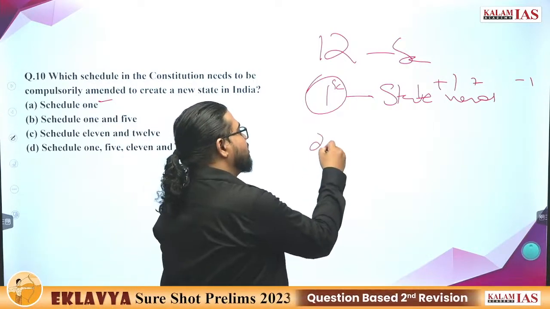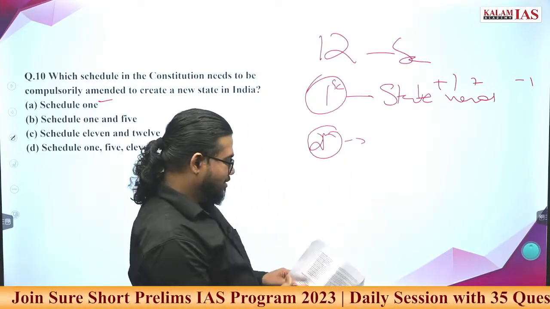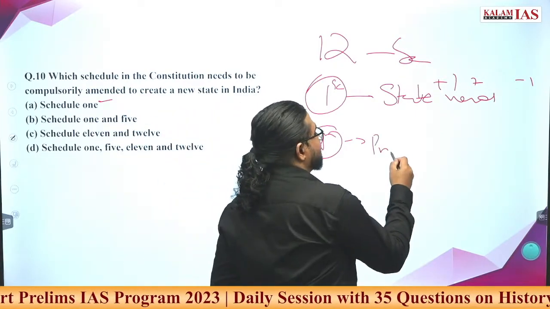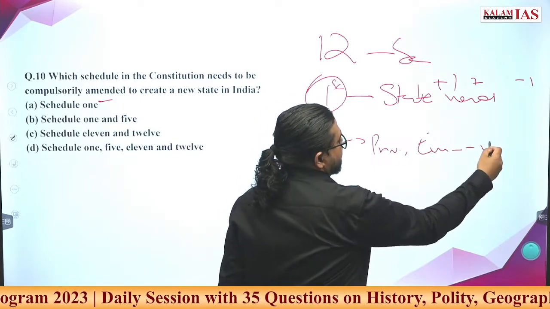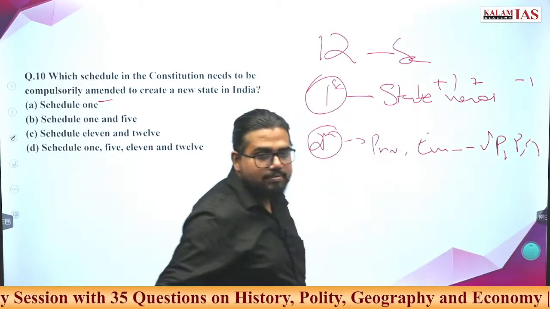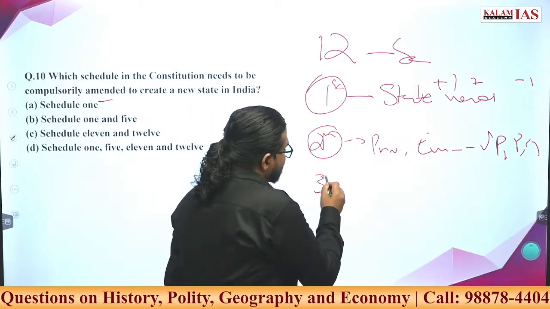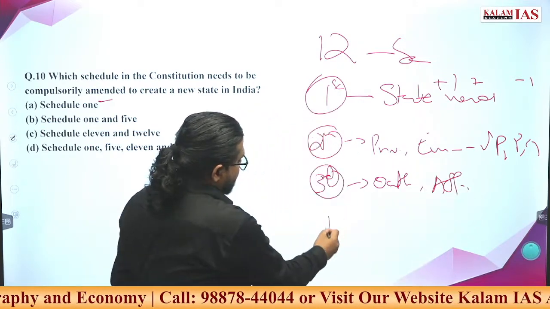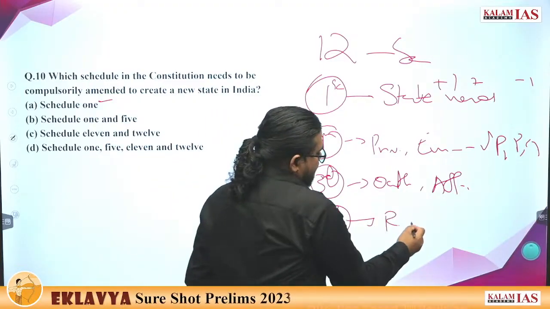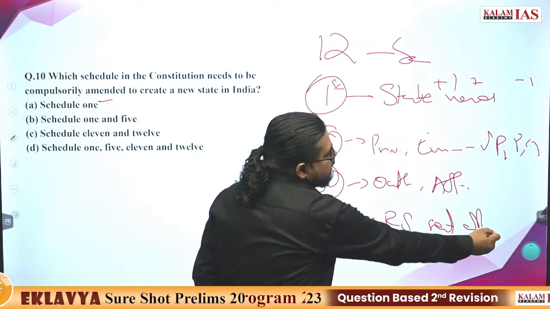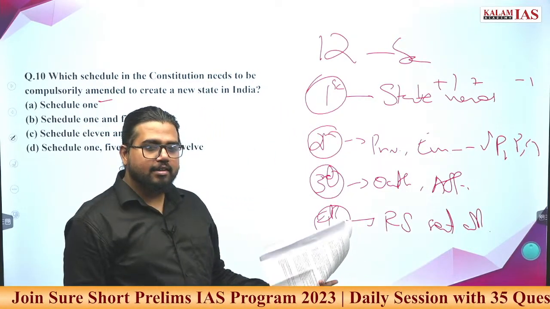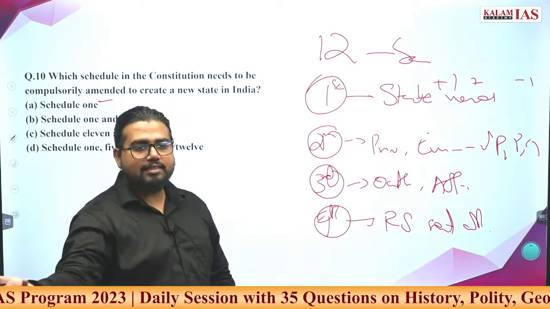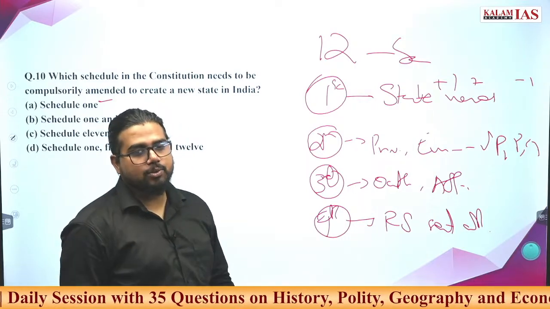What is the second schedule about? Second schedule is about salaries, privileges, emoluments of the vice president, president, governor, all this. Third schedule, oath and affirmations. Fourth, Rajya Sabha seat allocation. So if a new state is coming, will the fourth schedule be affected? It should be affected because seats are allocated to Jammu and Kashmir. When it becomes a union territory, the number may remain the same, but there may be some changes.